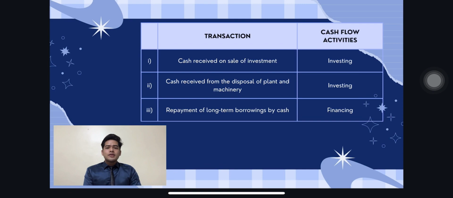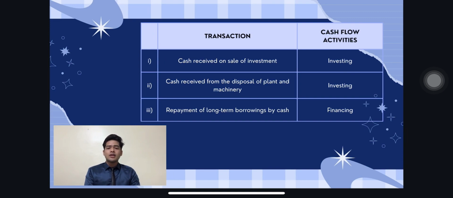Next up is question 3, which is repayment of long-term borrowing by cash. The cash flow activity is financing. This involves paying back long-term debt, such as bank loans or debentures, which is part of how a business finances its operations.